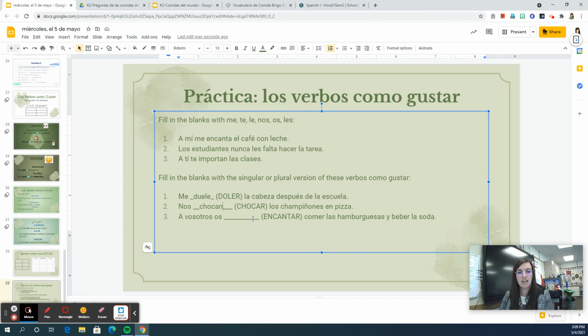And número 3, encantar means to love. What's the thing that we love? It's to eat hamburgers and to drink soda, but we have verbs here, and when the thing that we love is a verb, it's singular, so it will be encanta. A vosotros os encanta comer las hamburguesas y beber la soda. Y'all love to eat hamburgers and drink soda. And there's just the brief version of conjugating verbs like gustar.